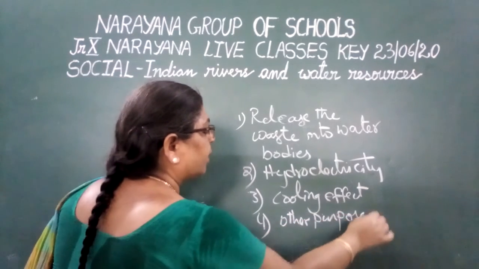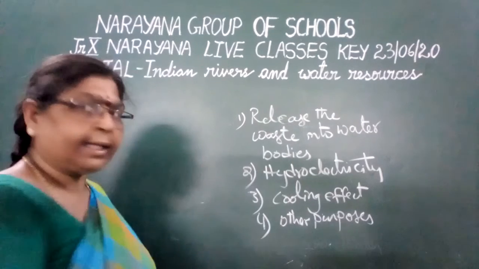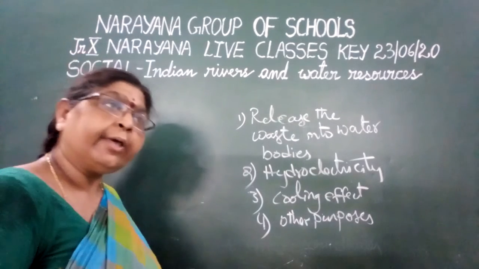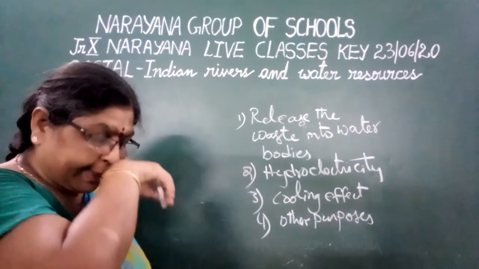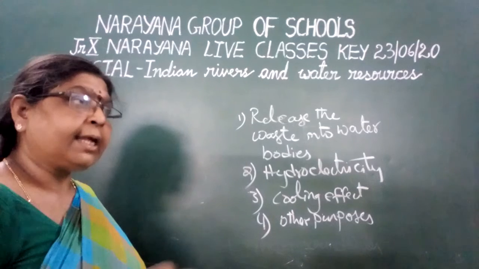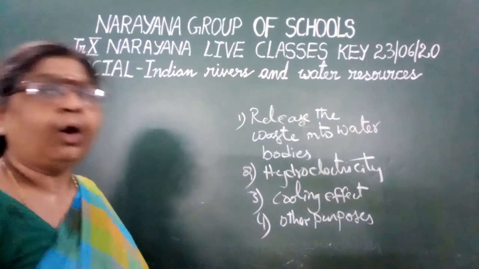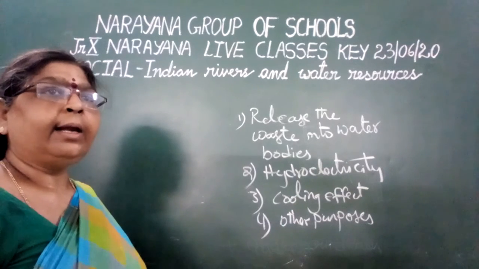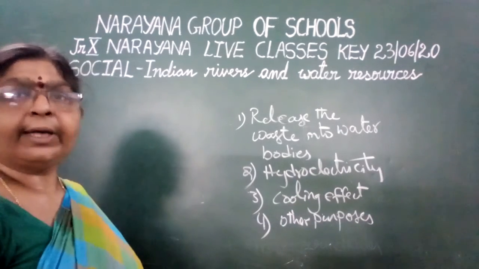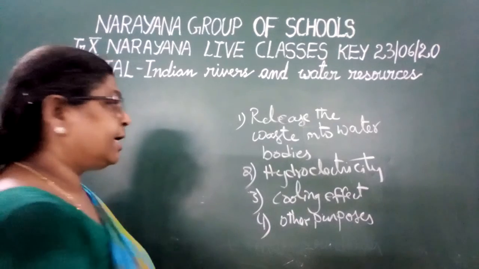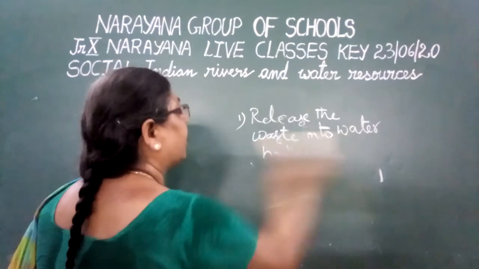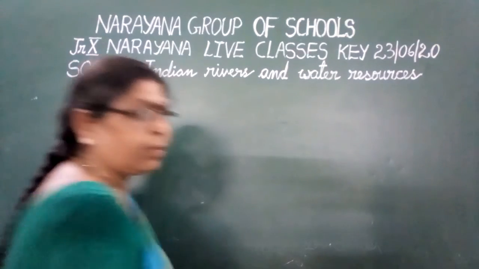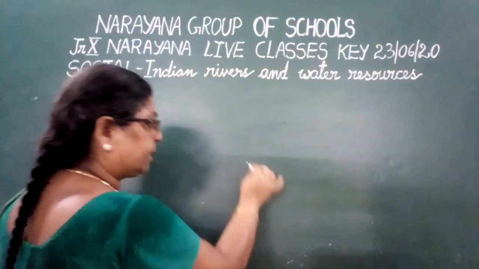And due to that, what is happening? They consume more water. When they use more water, what happens? These industries don't allow the water for the lower areas. Then automatically lower area people will fight for the water. For example, you can see this example between Andhra Pradesh, Karnataka and Tamil Nadu on the sharing of the river Tungabhadra water.